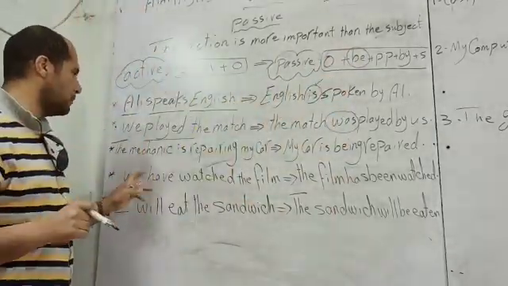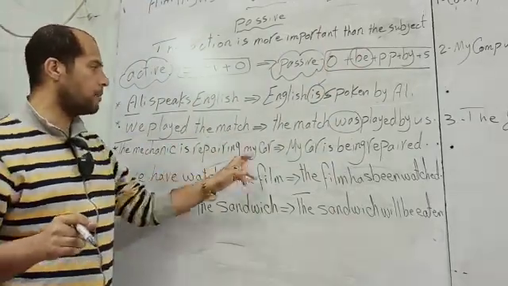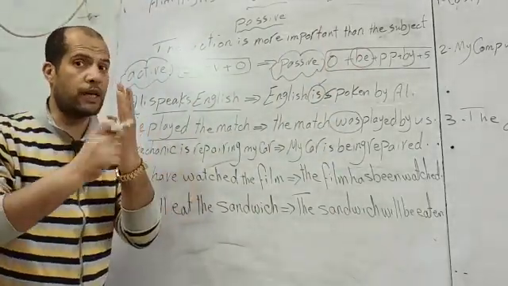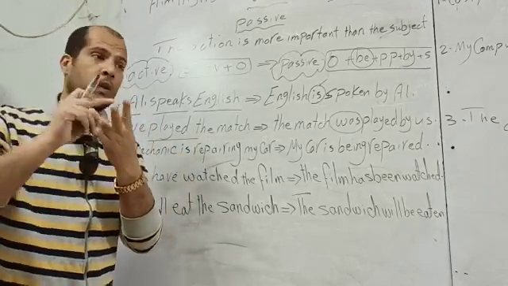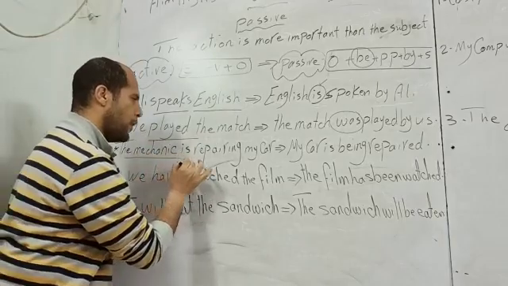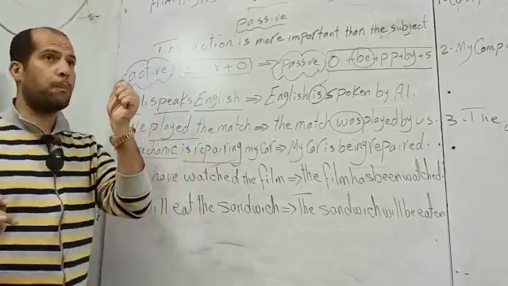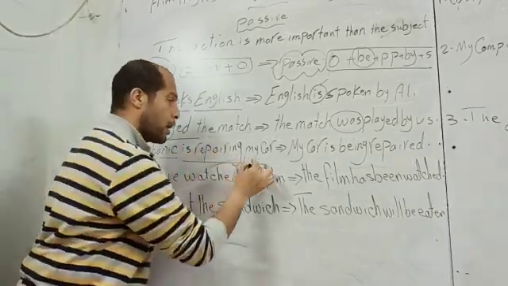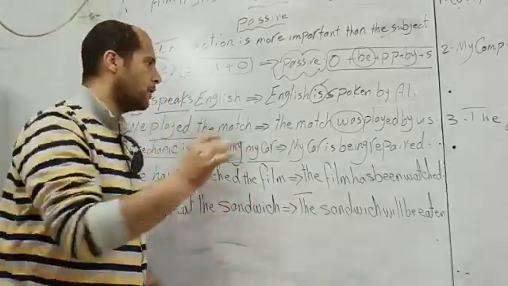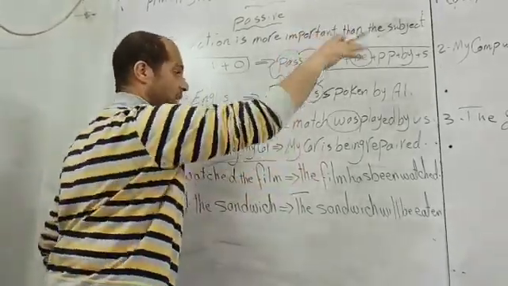Let's have another example. The mechanic is repairing my car. It's important to determine what is the subject, what is the verb, what is the object. The mechanic is subject. Is repairing is the verb. It's present continuous verb. My car, the object. When we want to change it from active into passive, we will begin with the object as usual.